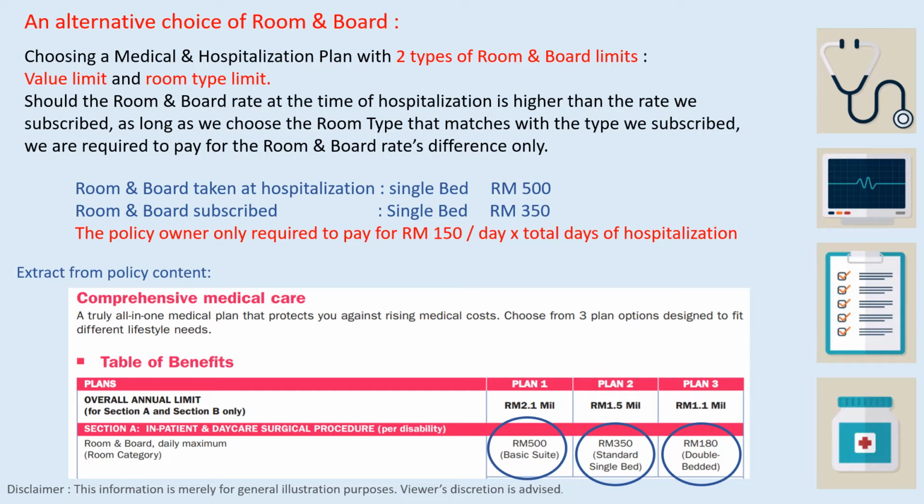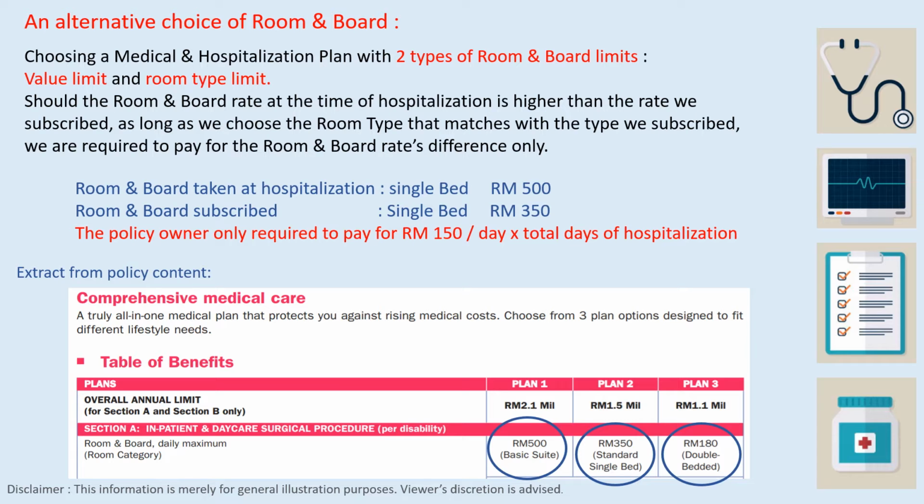A better choice of room and board. Choosing a medical and hospitalization plan with two types of room and board limits, which is the medical plan actually gives you value limit and room type limit. Should the room and board rate at the time of hospitalization be higher than the rate we subscribed, as long as we choose the room type that matches with the type we subscribed, we are required to pay for the room and board rate difference only.